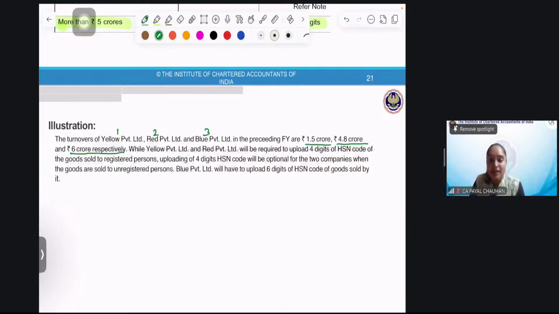Now, Red Private Limited, the turnover is 4.8 CR, right? So, the same answer again, right? If it is B2B, 4. And if it is B2C, it's optional, 4. Very good. And if it is 6 CR, how many? 6 digit, and it's not optional. You have to mention it in B2B also, and you have to mention it in B2C also.